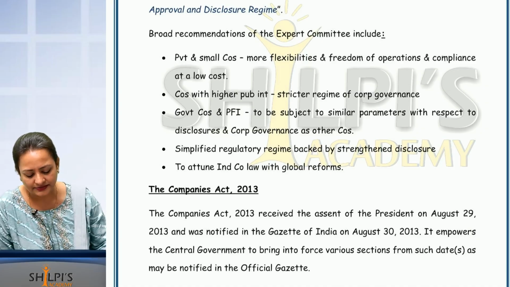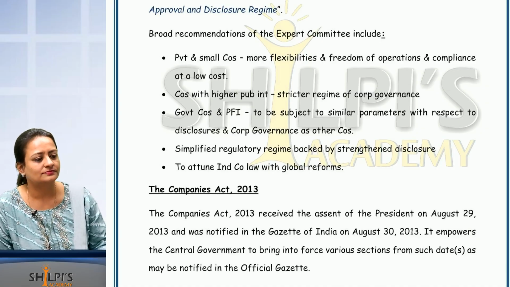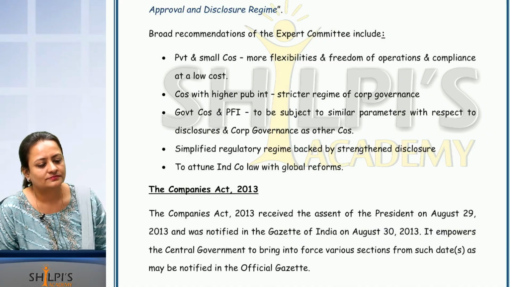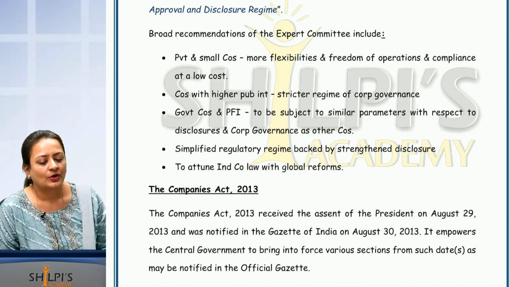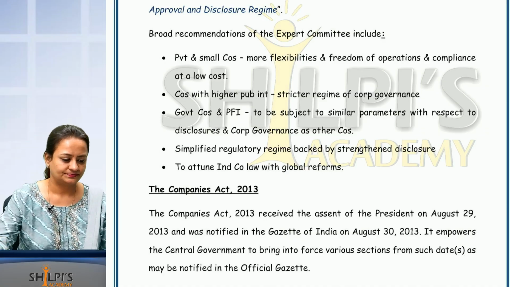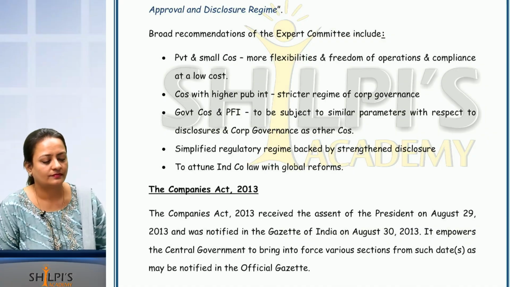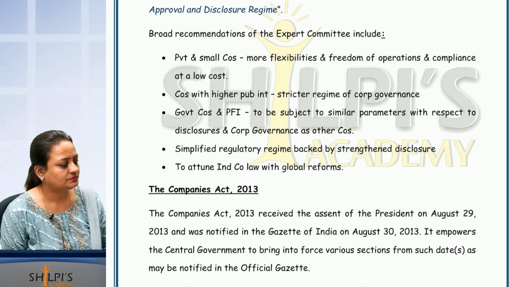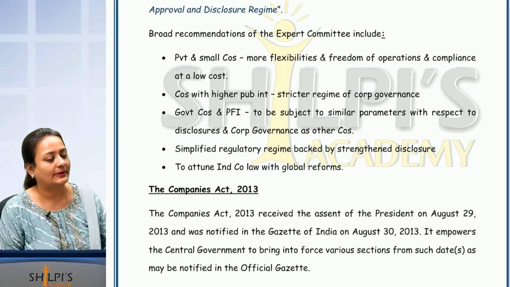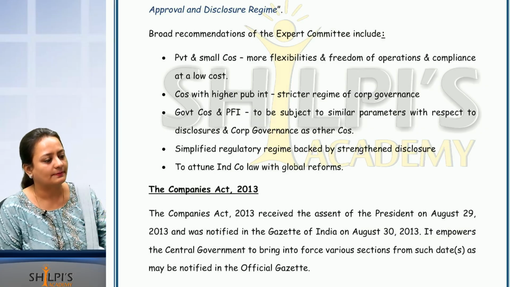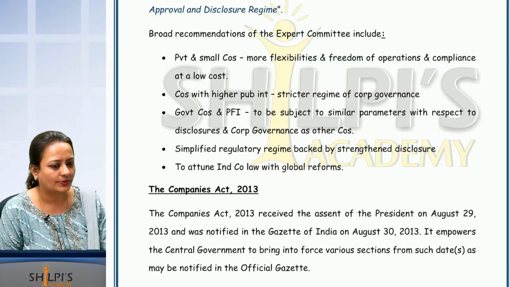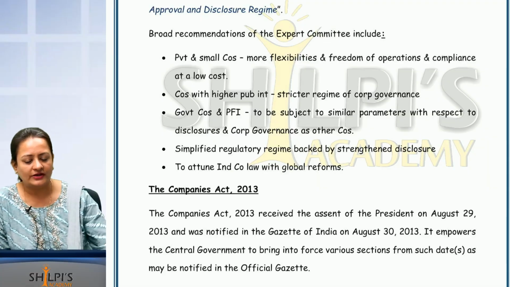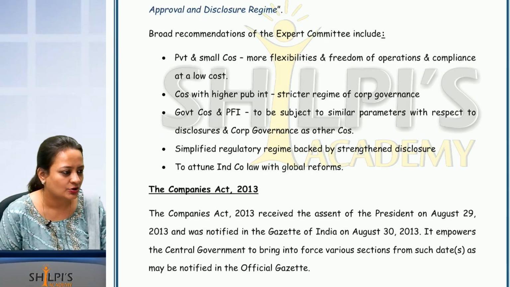What is the next point? Corporate governance. What is corporate governance? Corporate governance is like our company has to follow a lot of ethical practices, a lot of legal compliances. That is corporate governance, right? They have to follow a lot of legal compliances, ethical practices and so on.